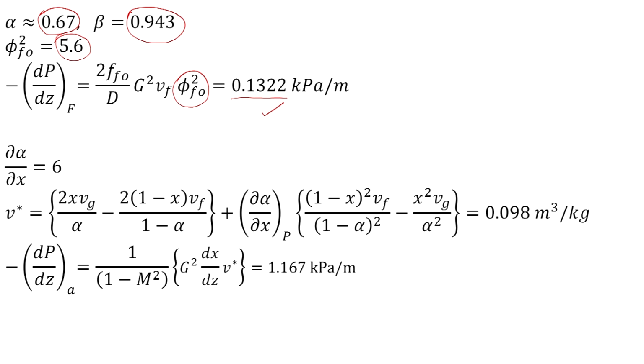Then from the Voigt fraction graphs we obtain the slope delta alpha by delta x, which is equal to 6, and then we substitute this slope here, and we get V star as 0.098 meter cube per kg, and pressure gradient due to acceleration is obtained as 1.167 kilopascal per meter.